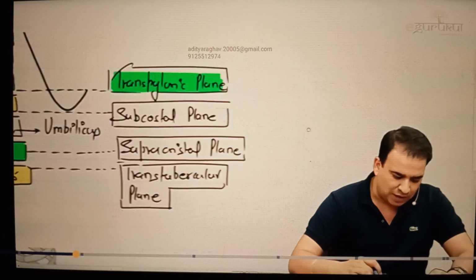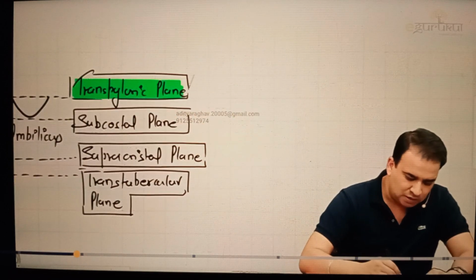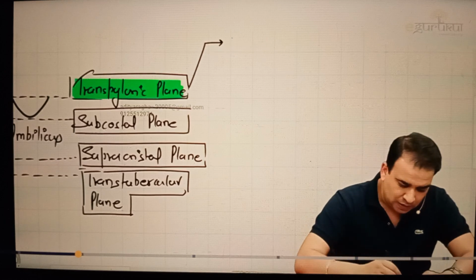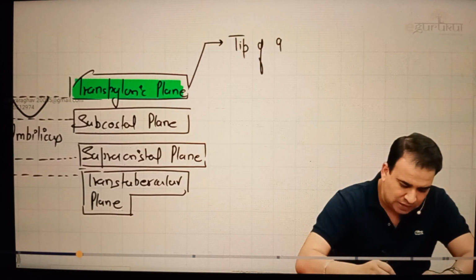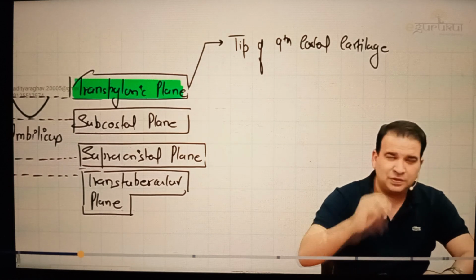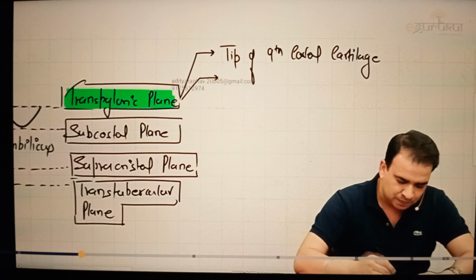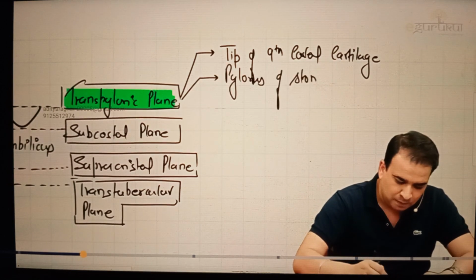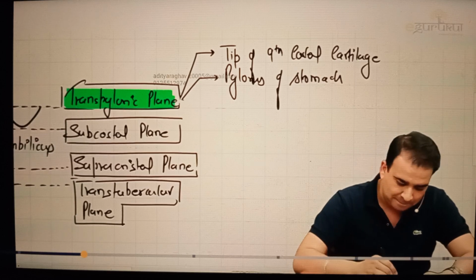But why this transpyloric plane is so important, guys? Because transpyloric plane, if I may write for you, there are some important structures present at that level. First of all, this lower border of L1, it is representing the tip of the 9th costal cartilage. It is the level for the tip of the 9th costal cartilage. Number 2, as we said, transpyloric plane, so obviously the pylorus of stomach. We got this pylorus of stomach present at this level.